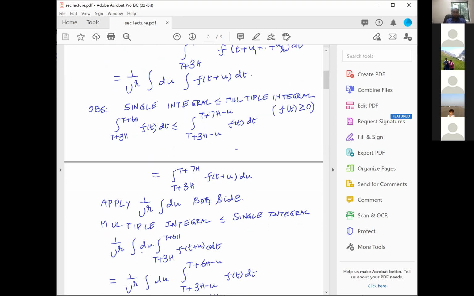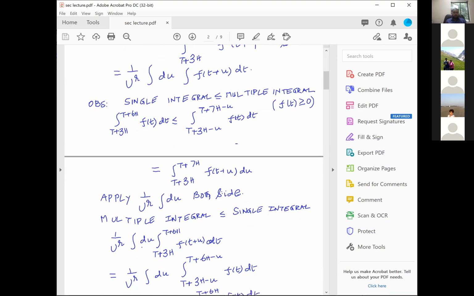Now, on the other hand, if I have a multiple integral, I can also do the single integral exactly the same way.